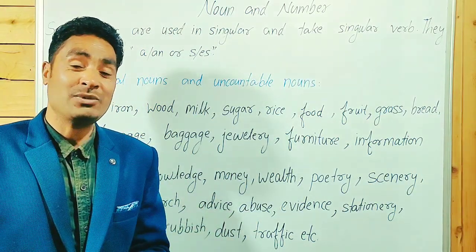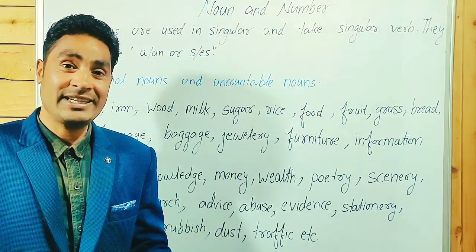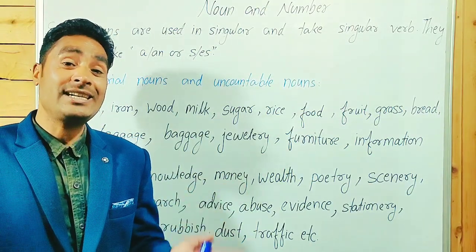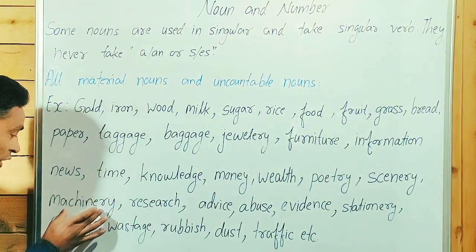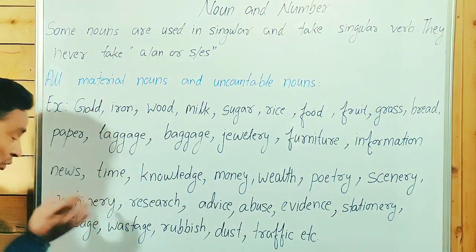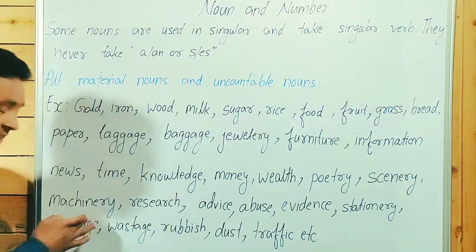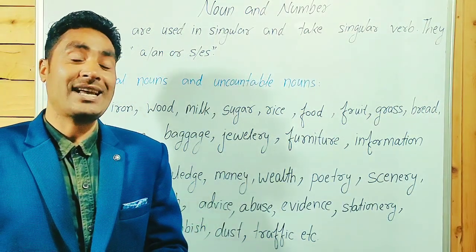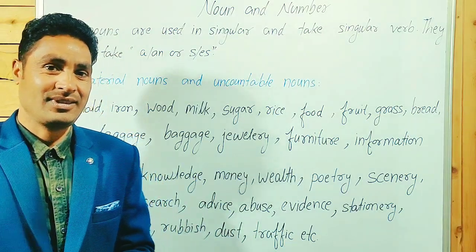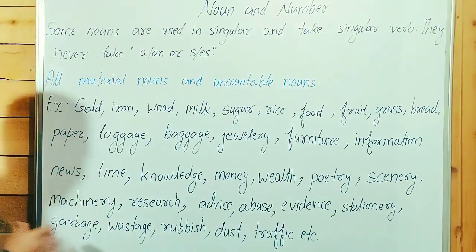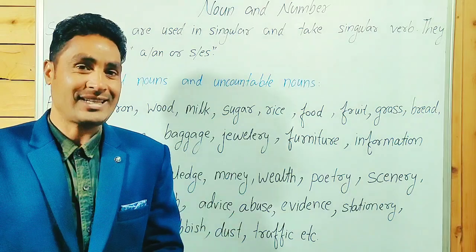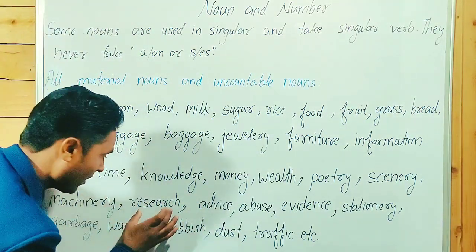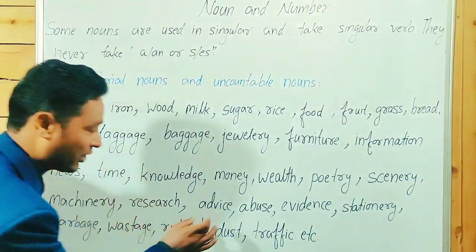Sewing machine, tailoring machine, washing machine, ATM machine, L&T, JCBs, etc. Machines can be counted, but machinery cannot be counted. Machinery means the working process of a machine. How can you count a working process? Machines can be counted. Research is an uncountable noun.